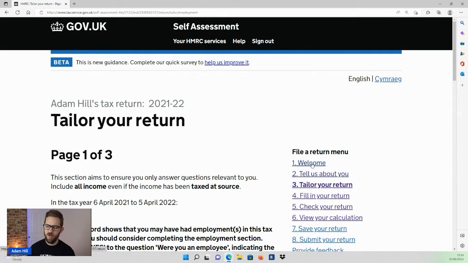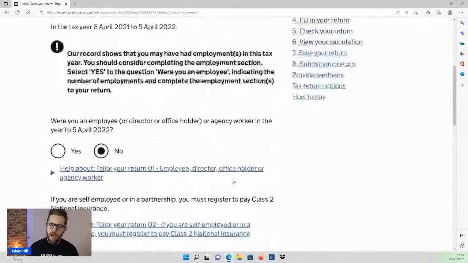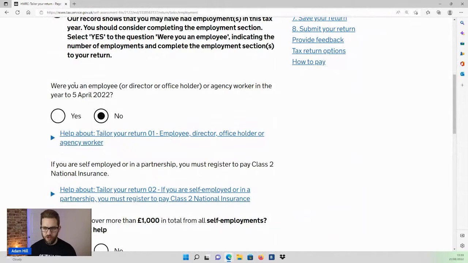We've skipped over welcome and tell us about you because all you're doing there is confirming your personal details, your address, your national insurance number, that type of thing. So we'll brush past that. Everybody should be able to get to this point here. And then the very first question relates to limited company. So anybody trading via a limited company.